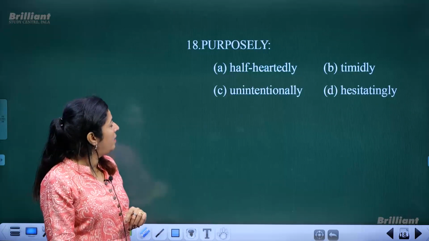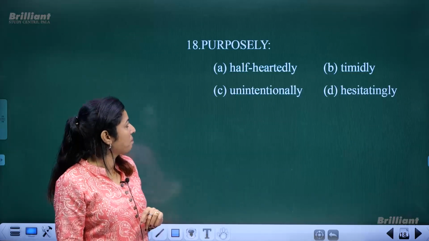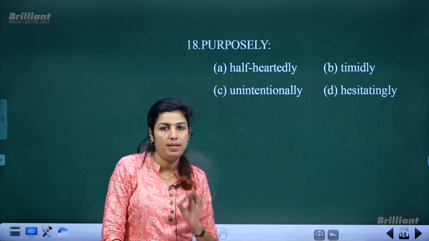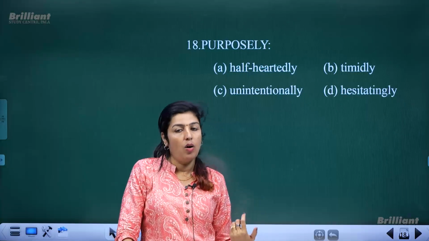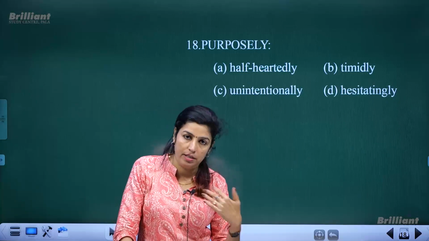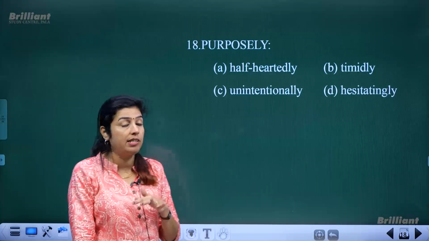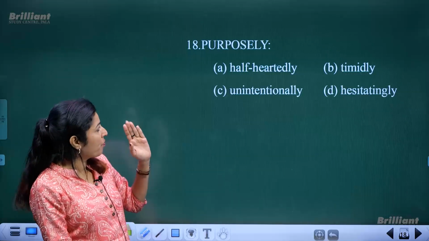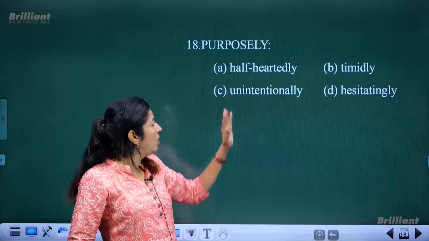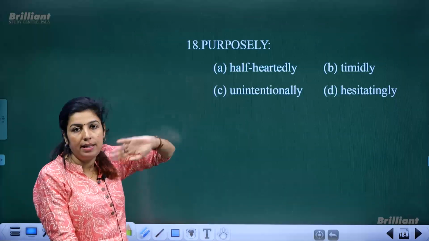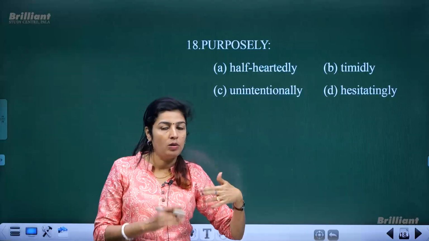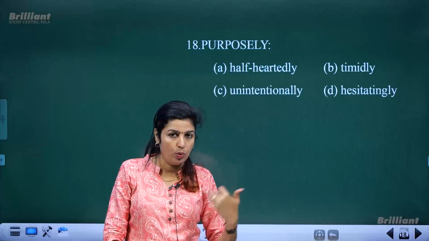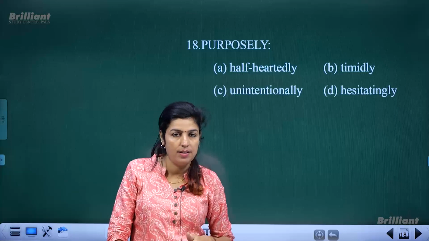Then we have purposely. It's a very simple word. Purposely means deliberately, or you do with intention, or intentionally. Okay, so that actually is a clue. Purposely means intentionally. So right now we are asked to find out the opposite of the word, antonym, not synonyms, right?